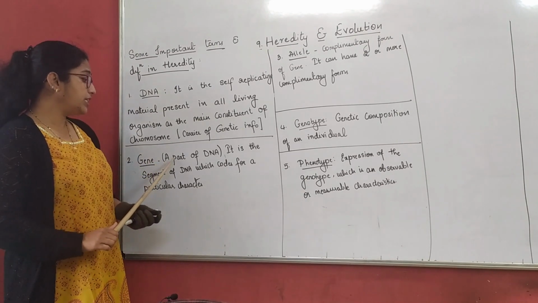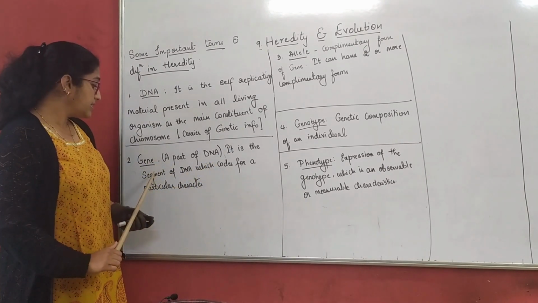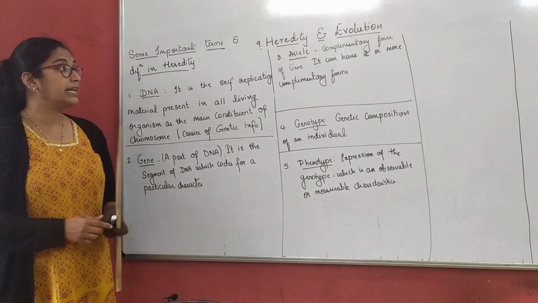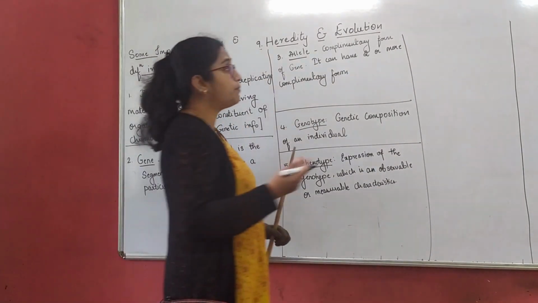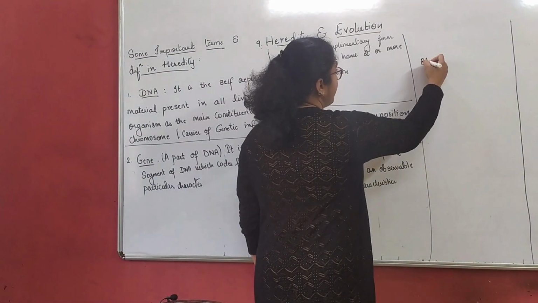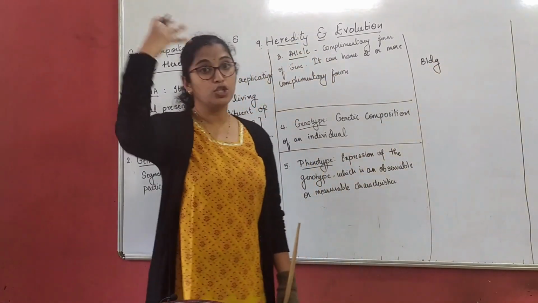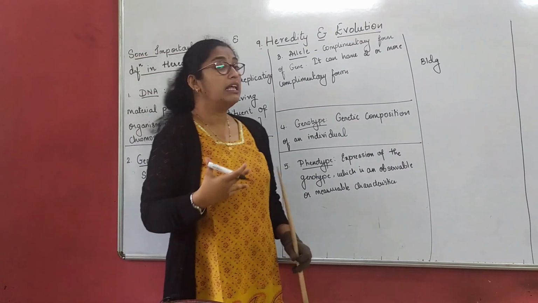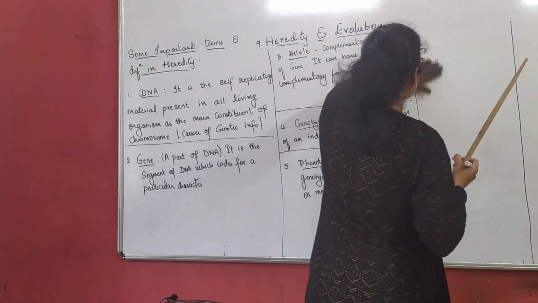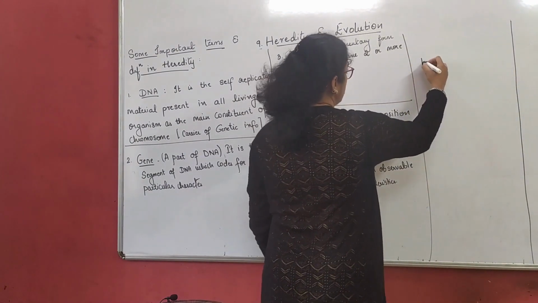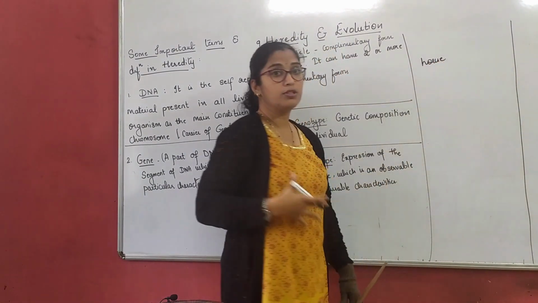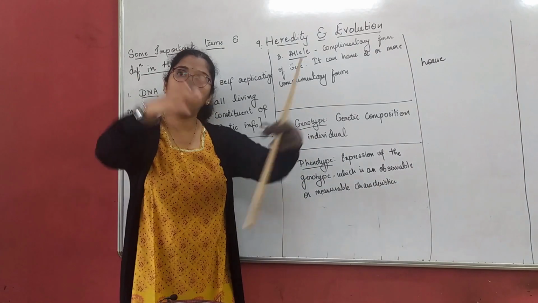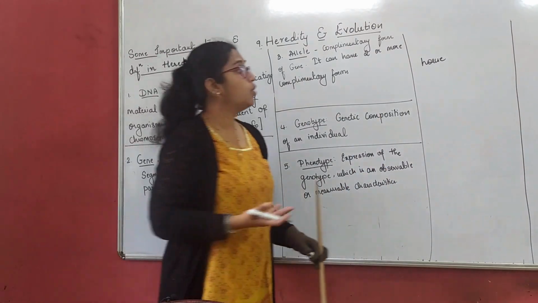Next is gene. What is a gene? Gene is a part of a DNA. It is the segment of DNA which codes for a particular character. Now, as I told you, our body is made up of DNA, right? So, let us understand our body is nothing but a building. Or let us assume instead of a building, I will just consider my body is nothing but a house. So, it is nothing but a DNA. Now, what does house mean? It will not be one whole vacant space, right?